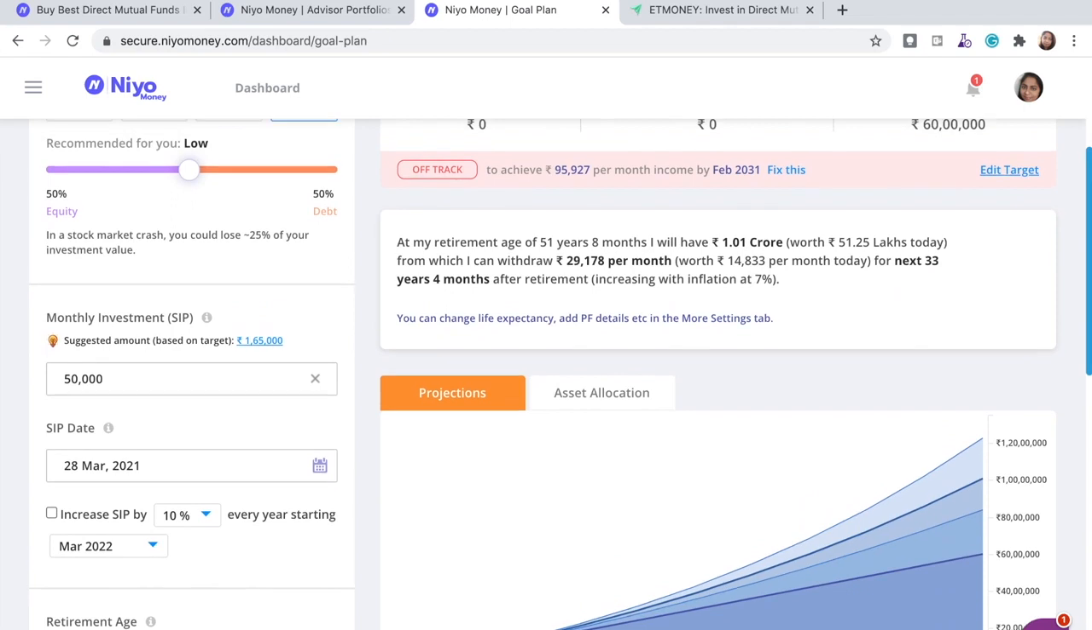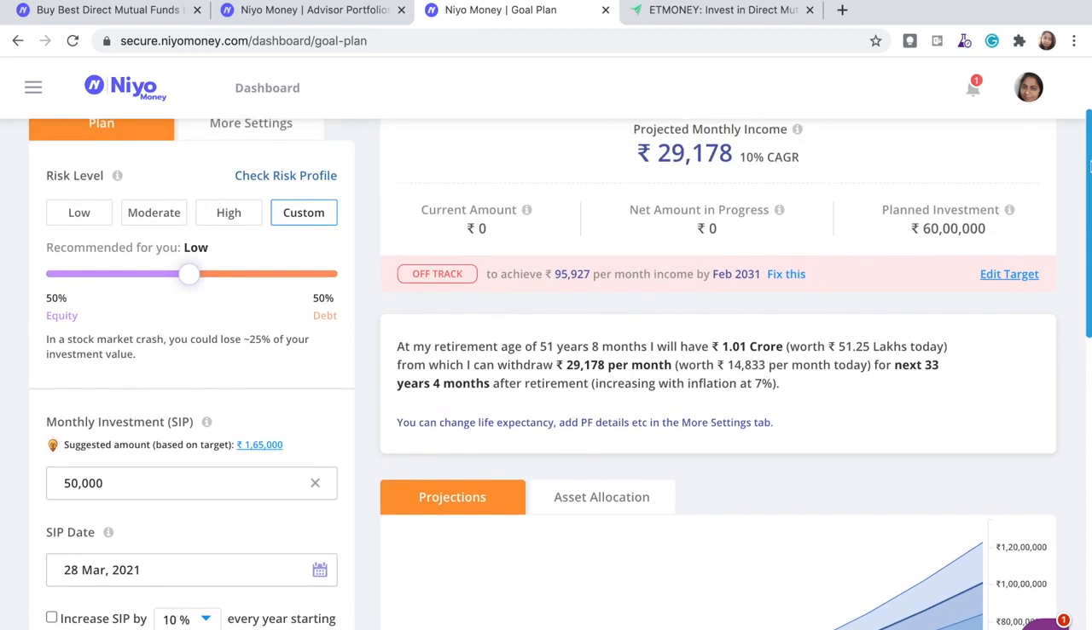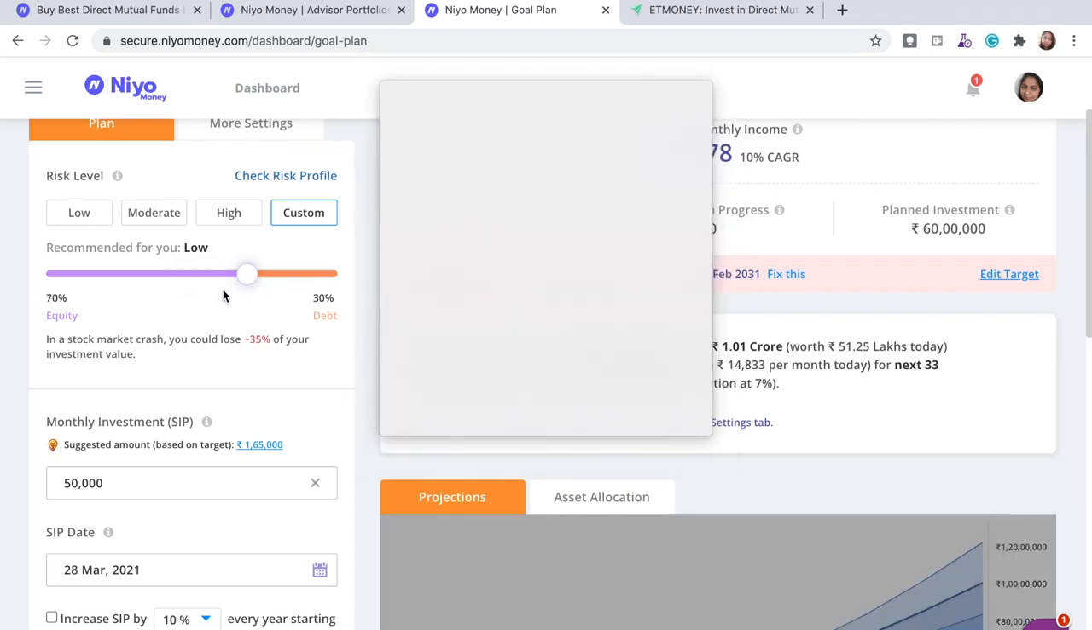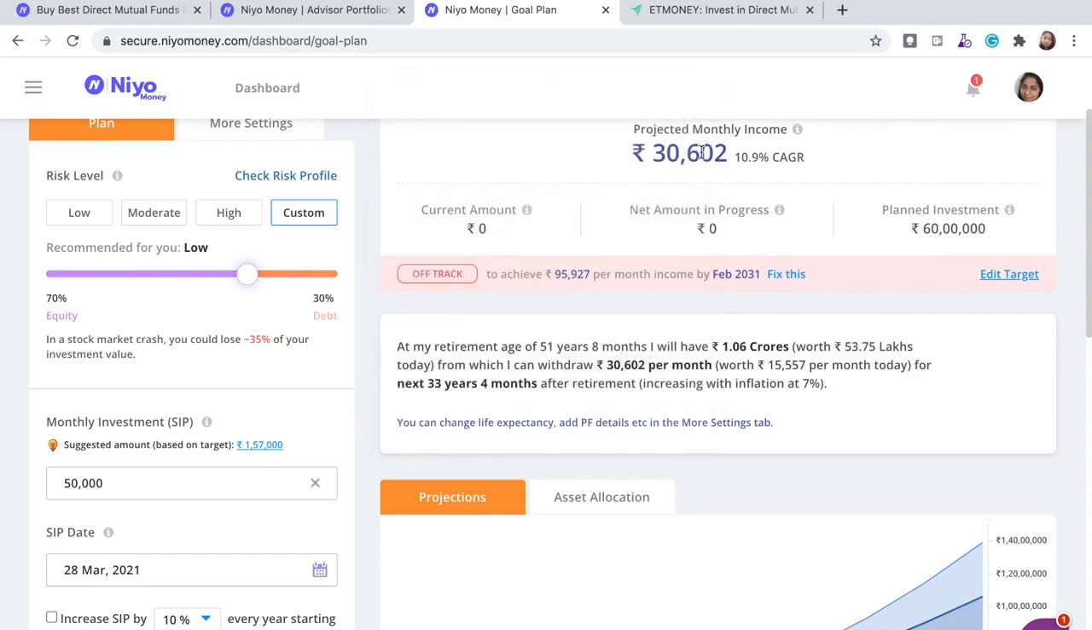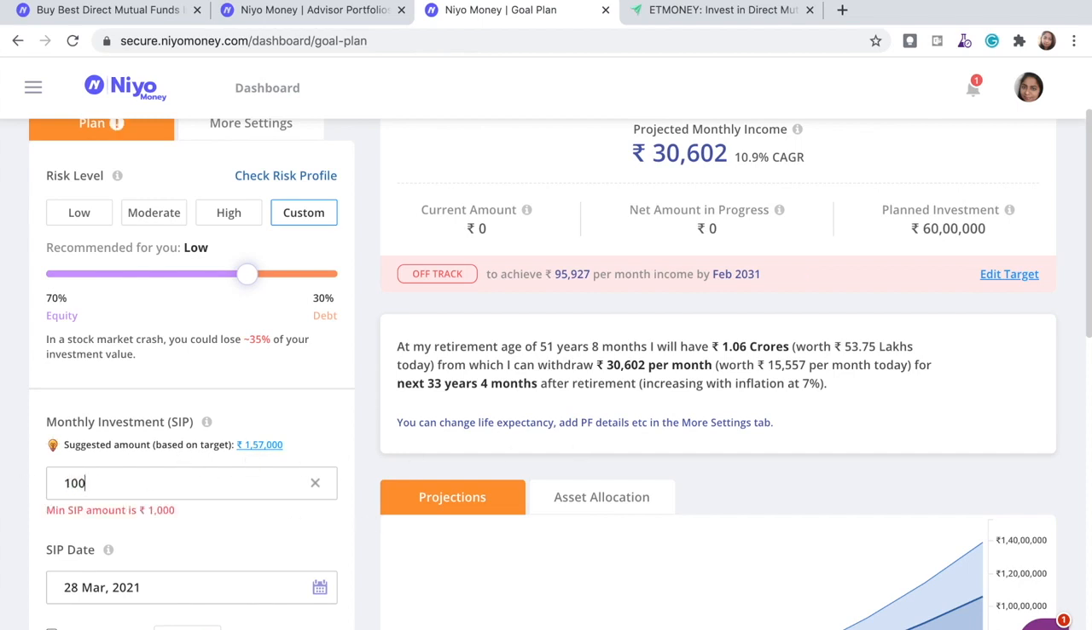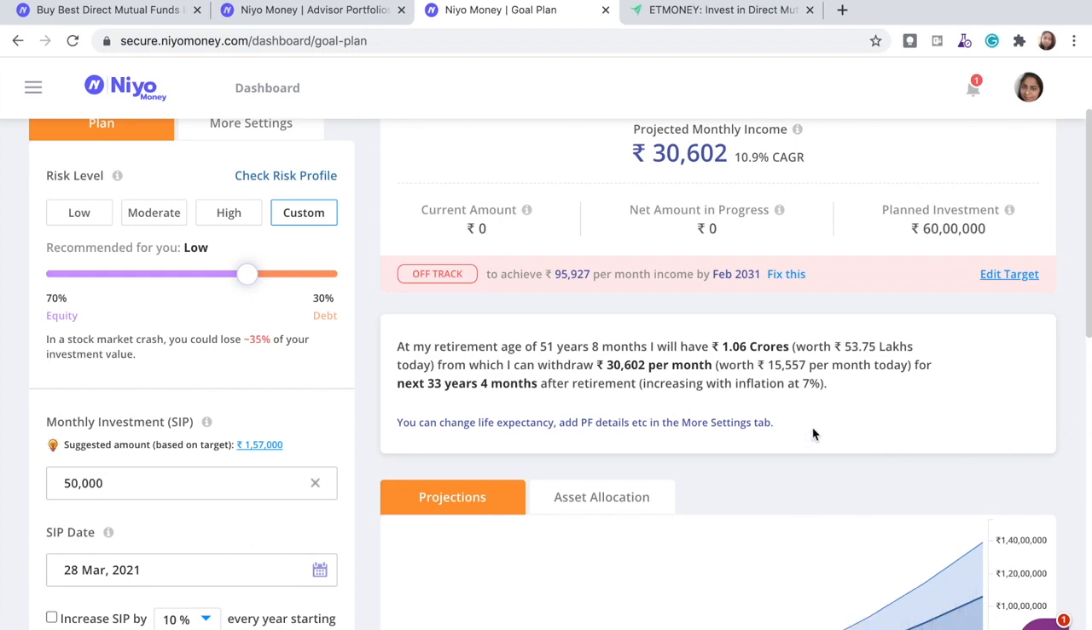So here you can actually see, based on whatever you have added in here, your projected monthly income is 29,178 based on whatever selections you've made. So for example, if I increase my equity, then my monthly projected income changes because I have just given 10 years. Maybe I can say, okay, it doesn't allow. So I keep it this way.